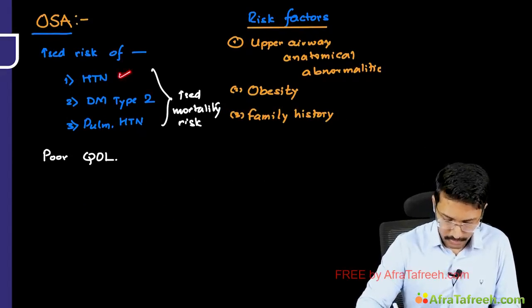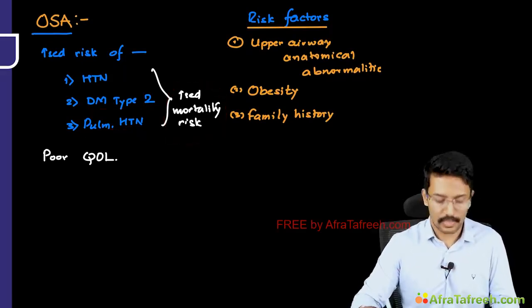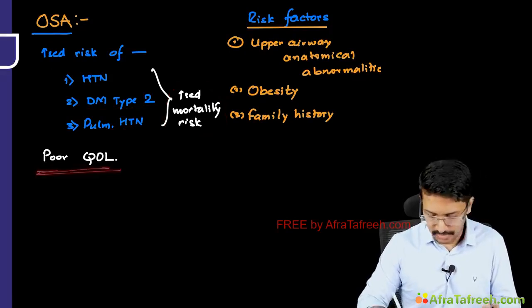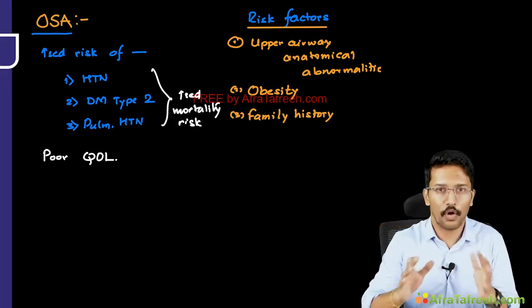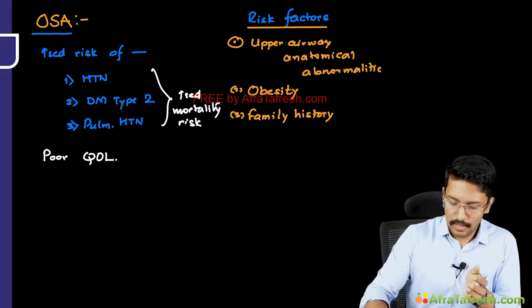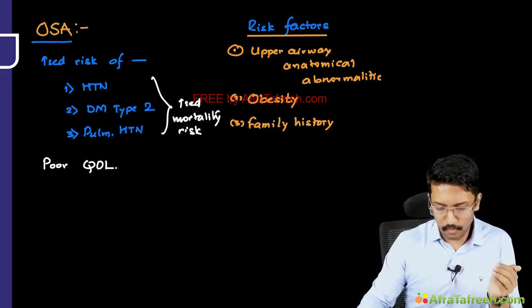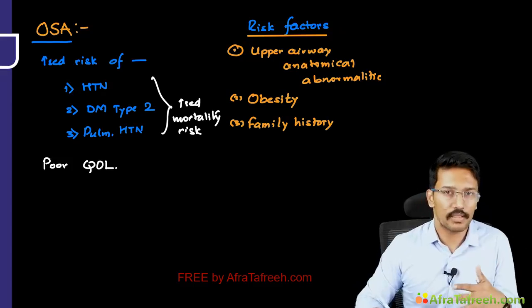There is increased risk of hypertension, type 2 DM and pulmonary hypertension, leading to increased risk of mortality. And also poor quality of life is taking a toll on their academic performance or workplace performance. So for all these reasons, we need to treat the patients of OSA. And when we think about the OSA, treatment wise, can we do something to mitigate the risk factors?